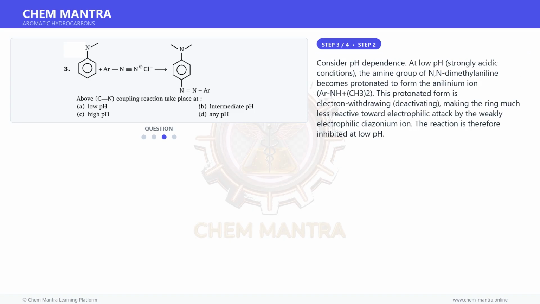Moving on to the next step. Consider pH dependence. At low pH, strongly acidic conditions, the amine group of N,N-dimethylaniline becomes protonated to form the anilinium ion, ArNH+(CH3)2. This protonated form is electron withdrawing, deactivating, making the ring much less reactive toward electrophilic attack by the weakly electrophilic diazonium ion. The reaction is therefore inhibited at low pH.